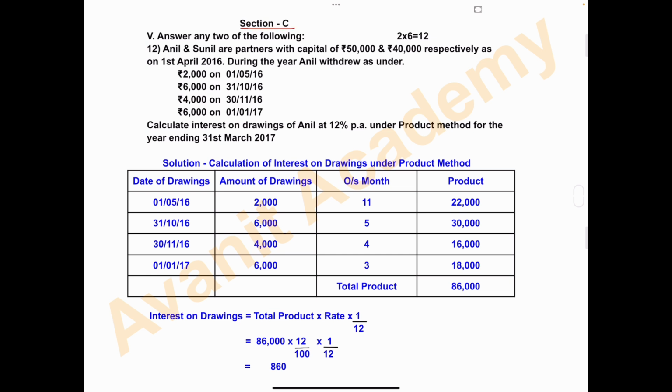Next is the section C, 6 marks question. Fifth, answer any two questions of the following. So in section C, they have given three questions. Out of three, you have to answer any two.